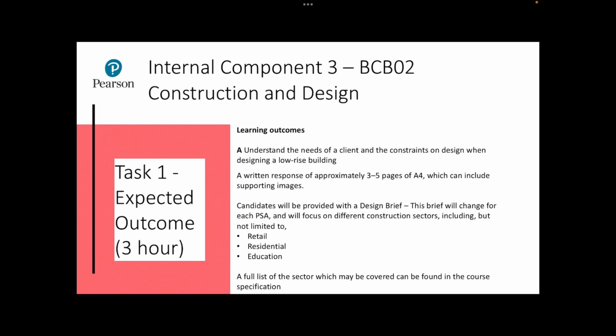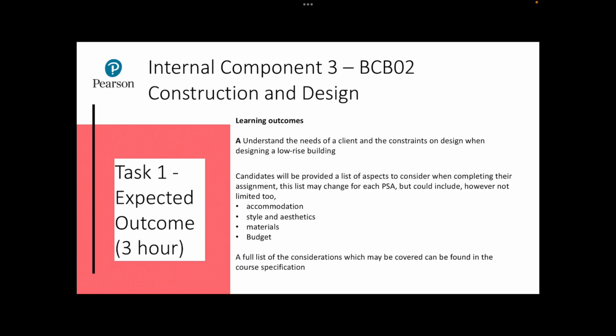Candidates will be provided with a design brief. This brief will change from each PSA. It could focus on different construction sectors, including but not limited to retail, residential or education. There are a full list of the sectors that may be covered found in the course specification.